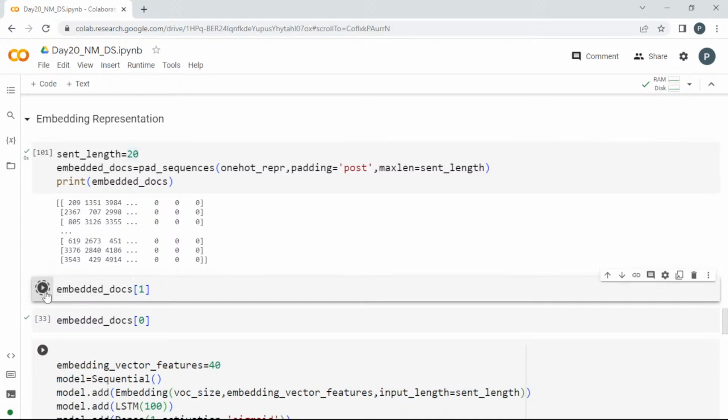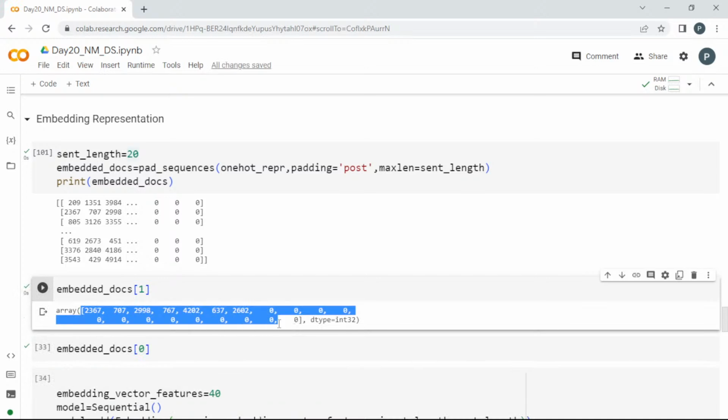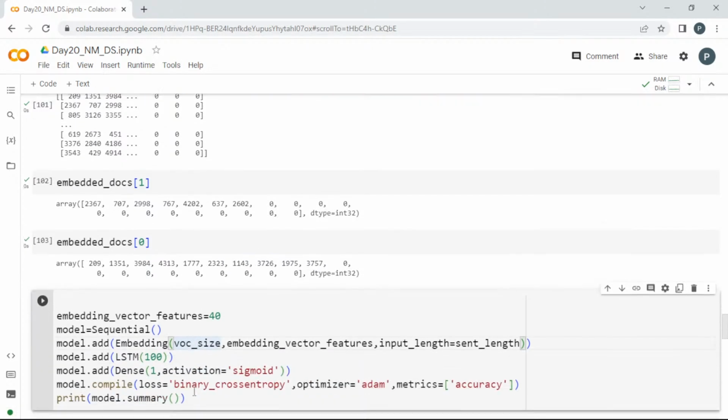I'll show you how it is turned. You can see, right, the total length is 20. It is post padding, so the remaining zeros are added. You can go and check other ones also. See here, this contains 11 words and the remaining are zeros. Now we are going to create our